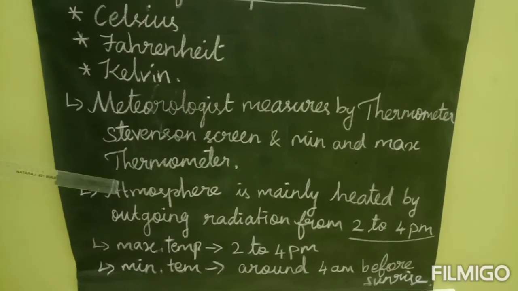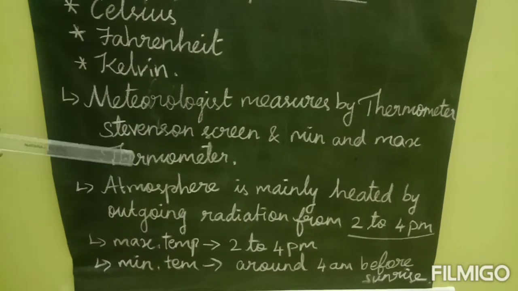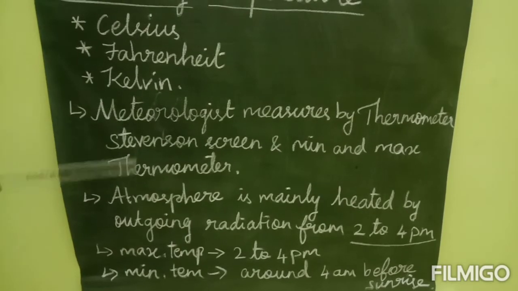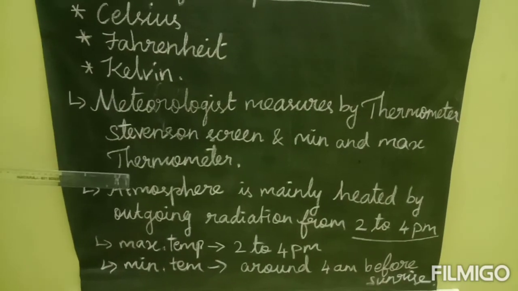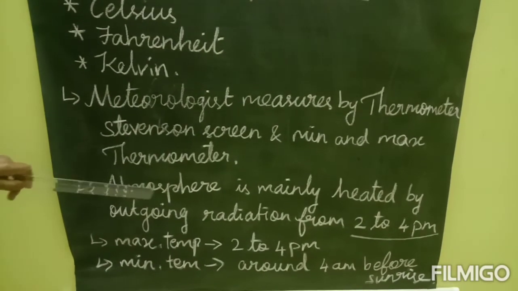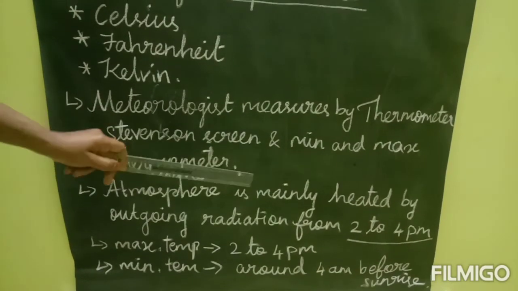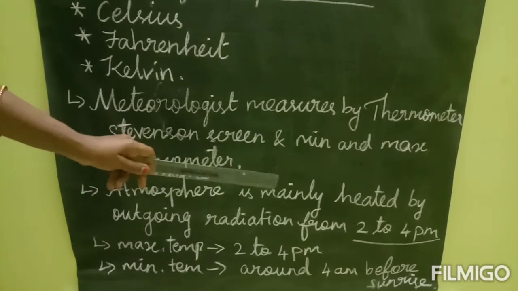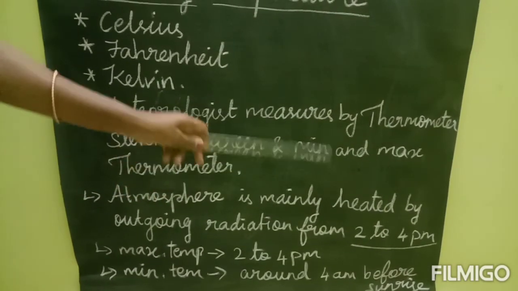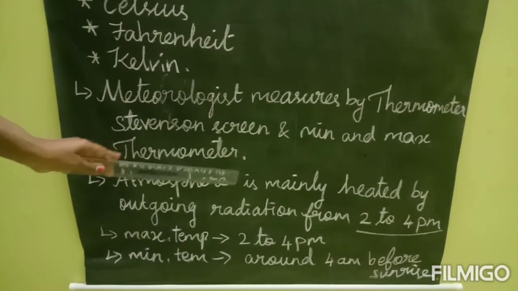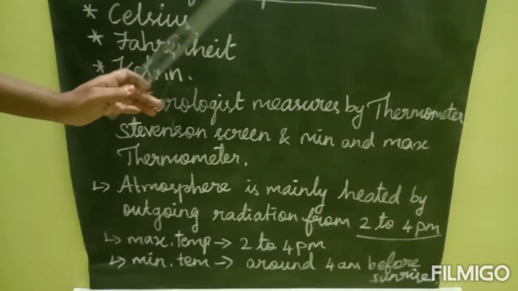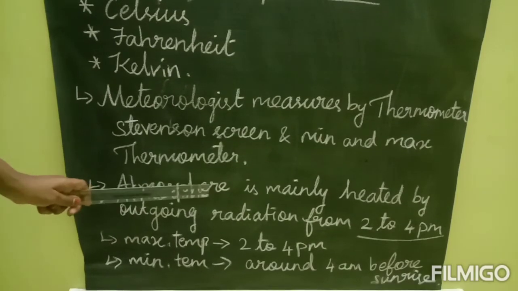Next, they have a particular time to collect the accurate temperature of a place. What is the time? The atmosphere is mainly heated by outgoing radiation from 2 to 4 p.m. In that time our earth gets the correct heat, so they usually use this time to record the actual temperature.